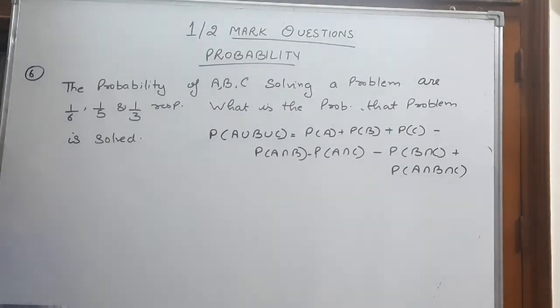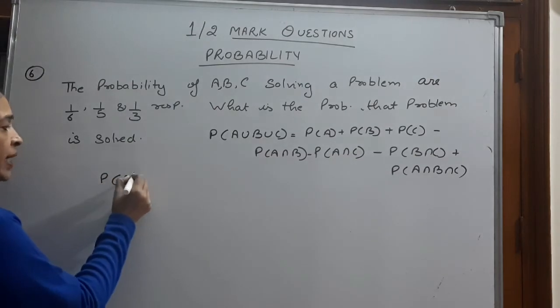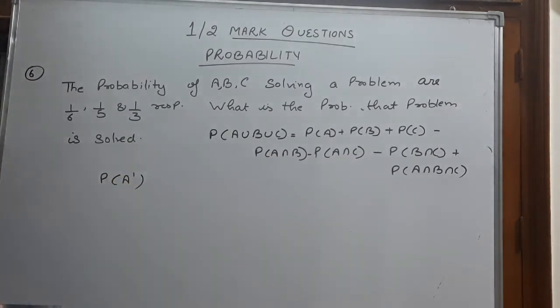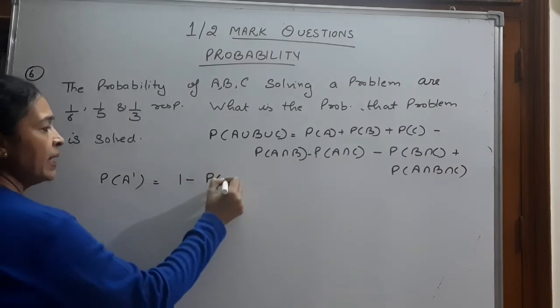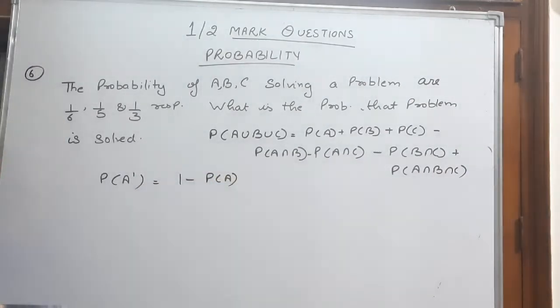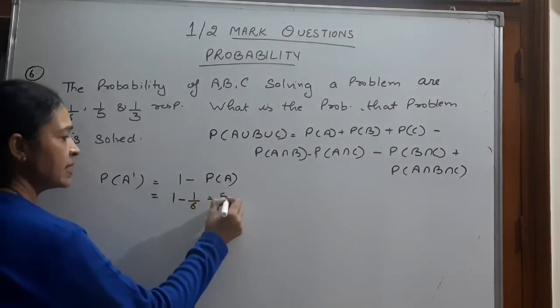Now children, what is the probability that A has not solved the problem? Probability of A complement is 1 minus probability of A has solved the problem. That is 1 minus 1 by 6, 5 by 6.